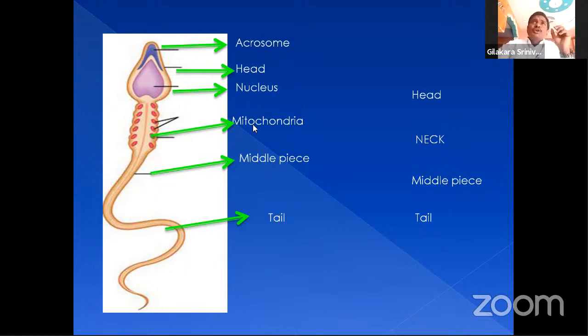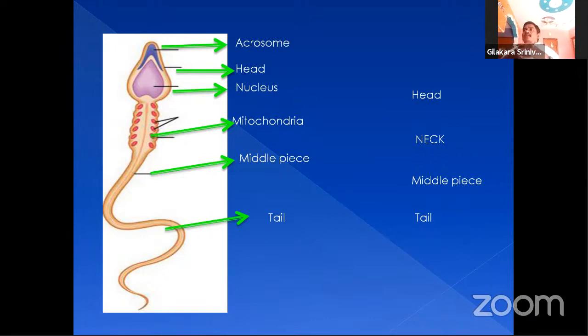This haploid nucleus fuses with the haploid ovum and finally results in the diploid zygote. That's why this is a haploid nucleus. And another part is the neck, which joins the middle piece and the head. And this middle piece contains a large number of mitochondria. These mitochondria release energy and help in the movement of the sperm cell.